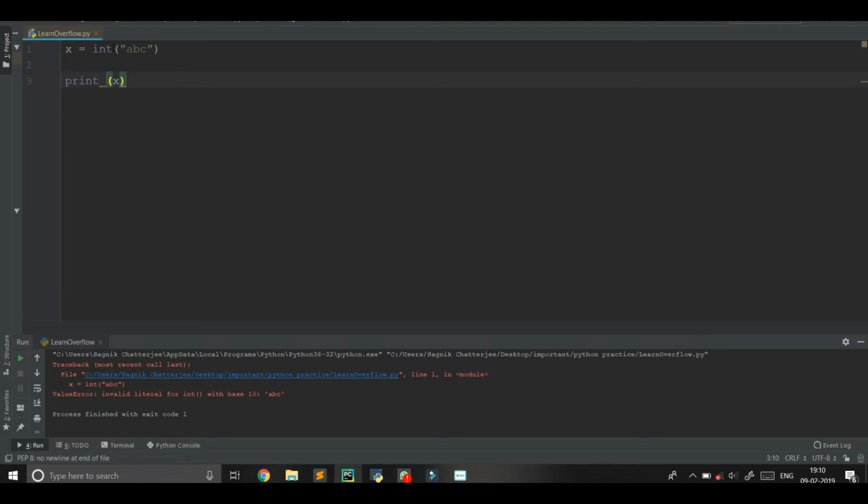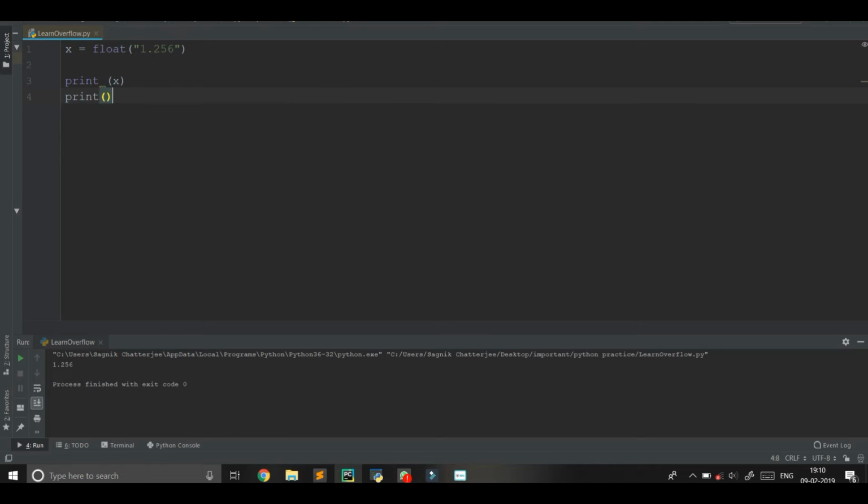Okay. Now let's look at the other type. Suppose we want to convert to float. Float, say 1.256. Suppose the string type 1.256, we want to convert it to float. Look what happened. It assigns 1.256 to x. Again, if we write print, in my last video, I showed you how to do this.